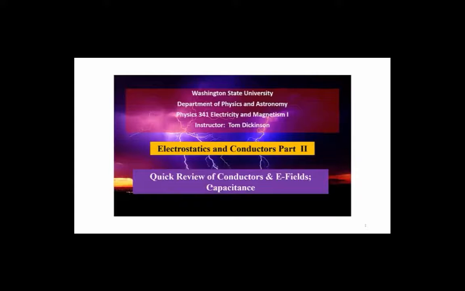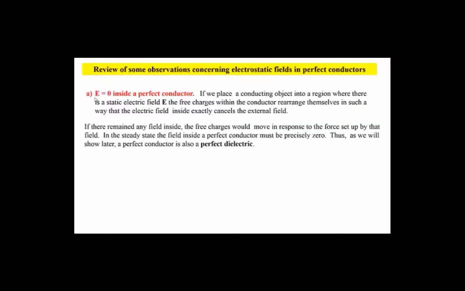I'd like to give a quick review of conductors and their interaction with E fields, and then go on and talk about capacitance. If you remember from beginning physics, the E field inside a perfect conductor is equal to 0. If you place a conductor into a region where you have an E field, the free charges in the conductor will move under the force that's produced by the E field on any free charge. We're stating that the E field that results inside will be 0 because it cancels the external field. The separated charge produces a field to cancel the external field.